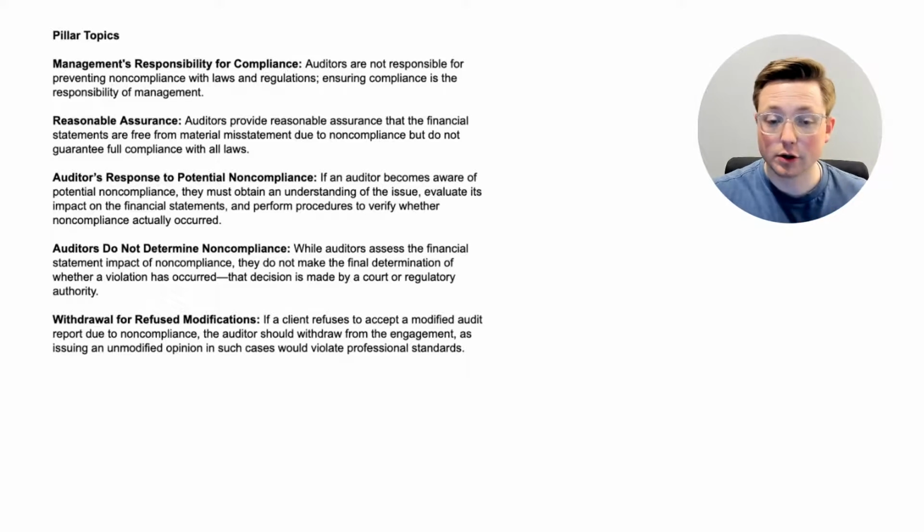Now let's talk about auditors not determining the actual noncompliance. And that might seem a little bit confusing, like the auditor is looking for noncompliance. So again, they have to understand relatively the laws and regulations so that they can kind of think, hey, I think there's some noncompliance here. But again, they're not the ones saying this is noncompliance with the law. They're not the ones ruling that. So again, while auditors assess the financial statement impact of noncompliance, they do not make the final determination of whether a violation has occurred. They might think it has occurred, but again, they're not the one making that decision. That decision is made by a court or regulatory authority.